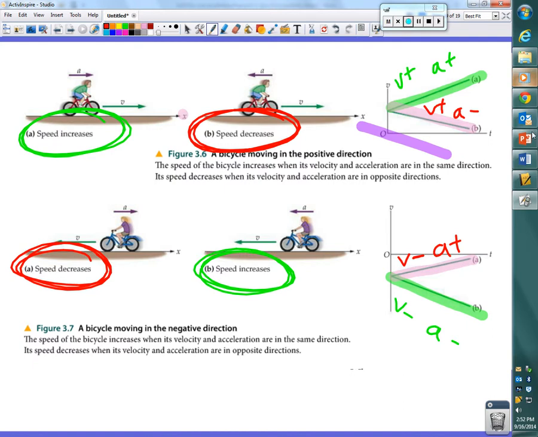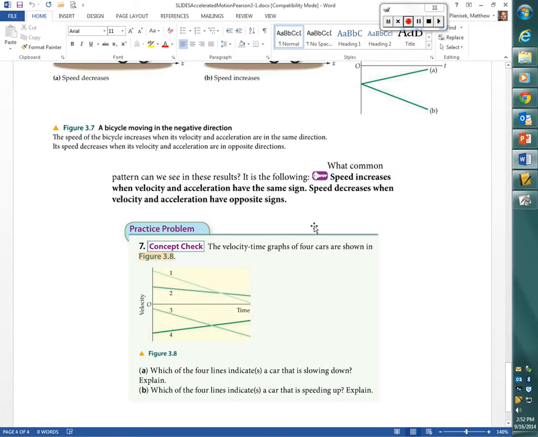So a key point at the end of this section: speed increases when velocity and acceleration have the same sign. Speed decreases when velocity and acceleration have opposite signs. We can't just make an overall statement that positive acceleration equals speeding up and negative acceleration equals slowing down. It's dependent upon what the current velocity is.